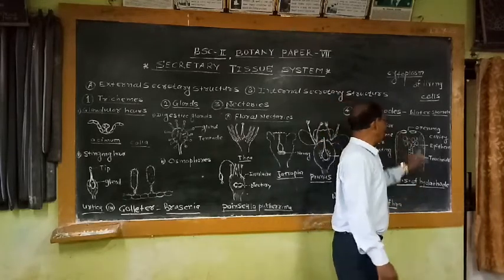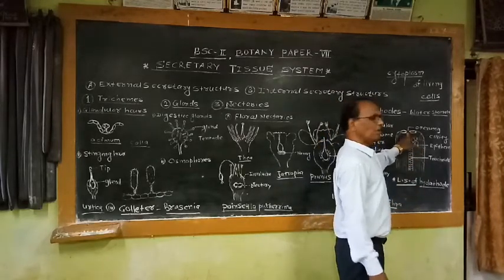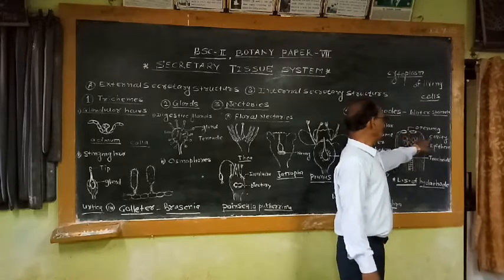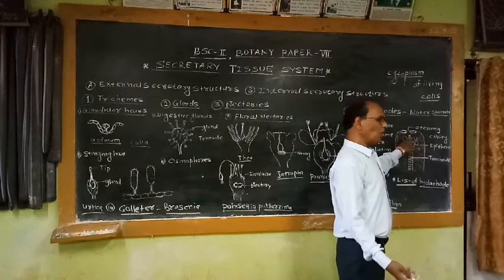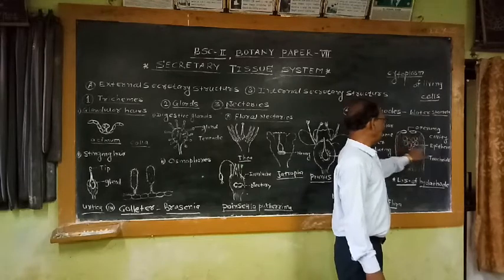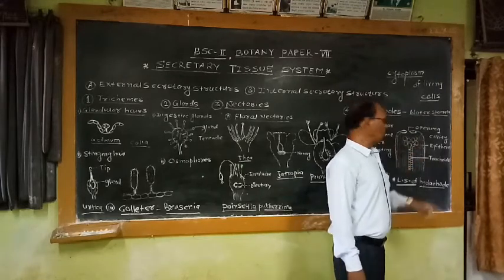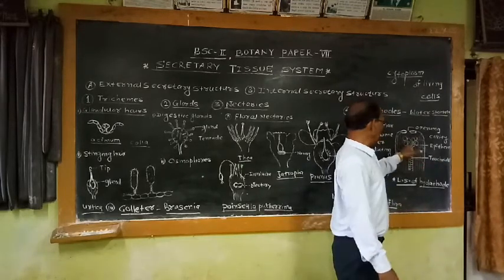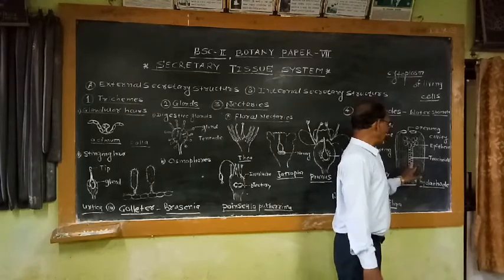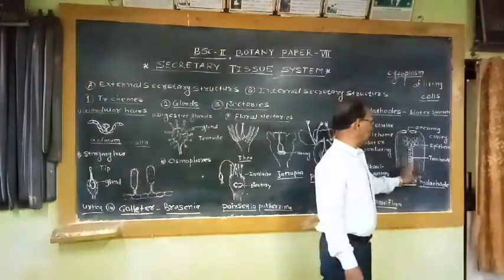So this is the LS of hydatode, which shows opening of hydatode. Below the opening there is a cavity, commonly known as substomal cavity. Below this cavity there is a loose tissue, which is commonly known as epithelium. Below this loose tissue there are conducting elements in the form of tracheids.